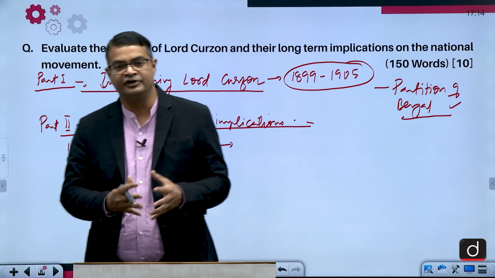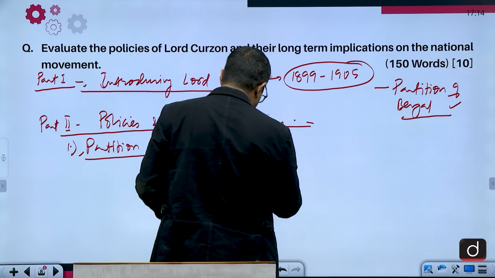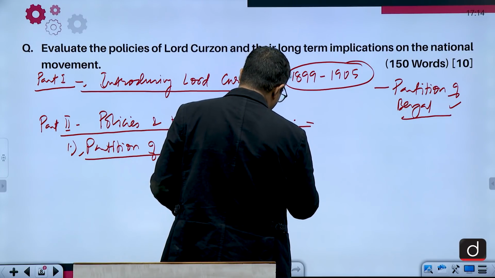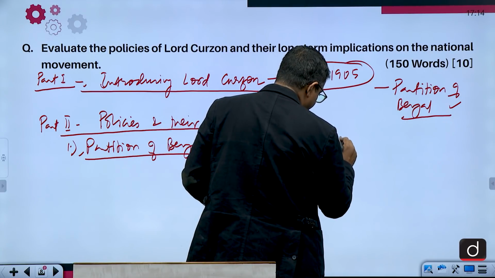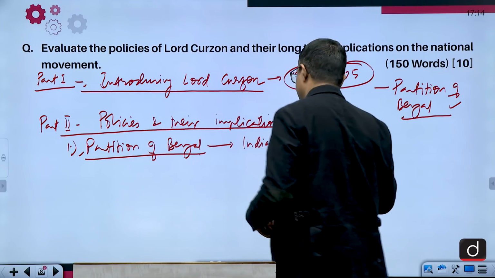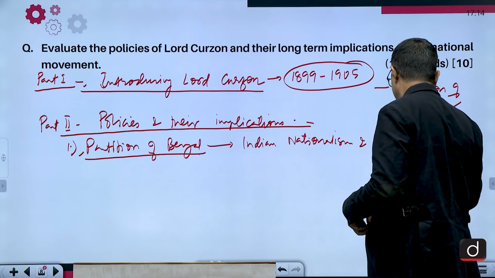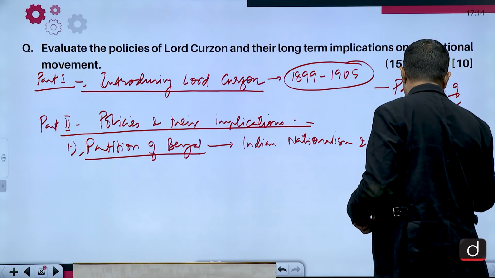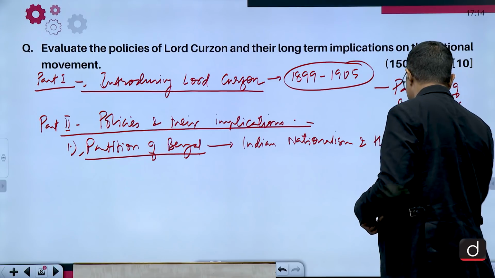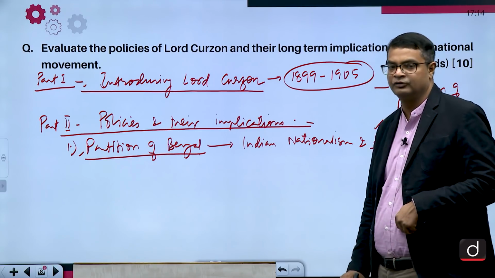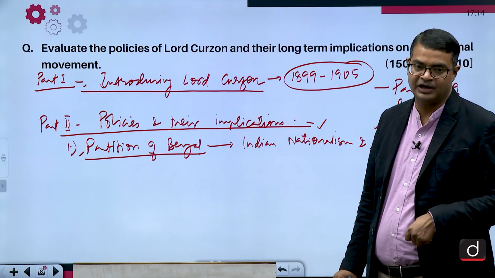It was the hub of Indian nationalism and Hindu-Muslim unity. The objective was to curb Indian nationalism, the nationalistic sentiments which were growing, and Hindu-Muslim unity.